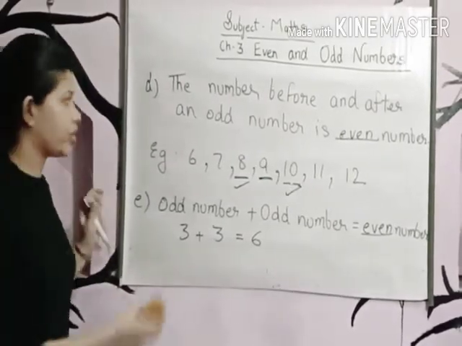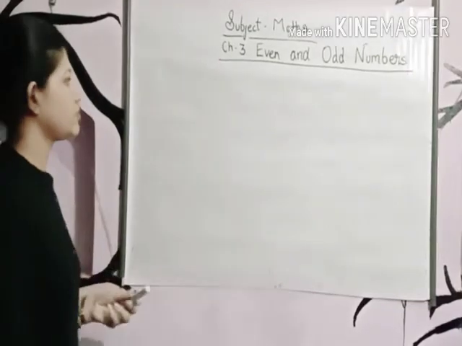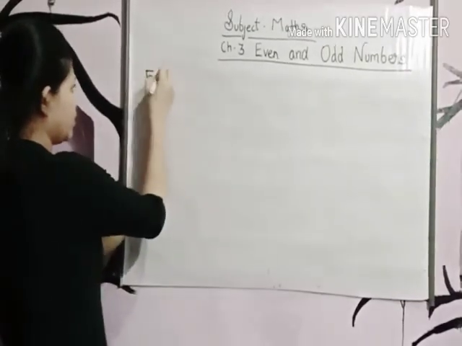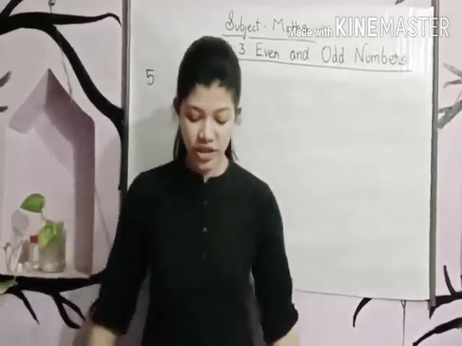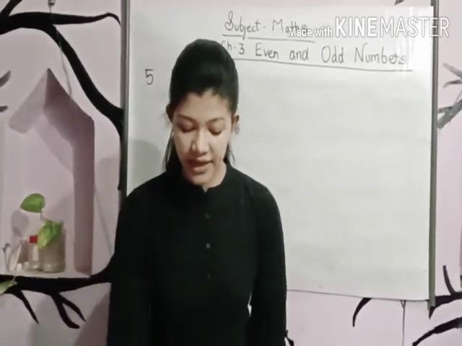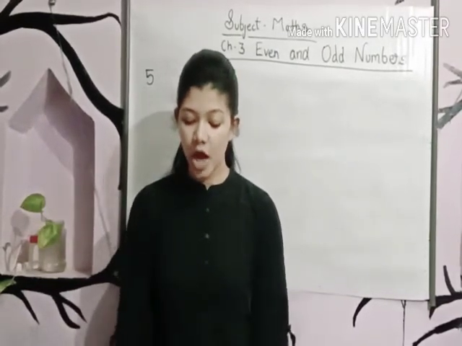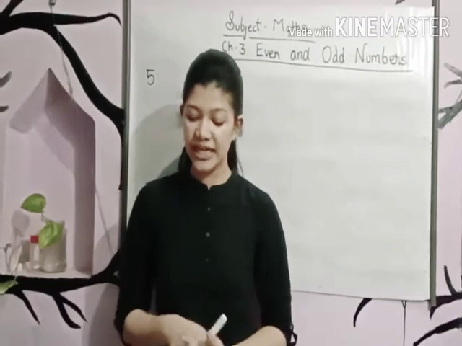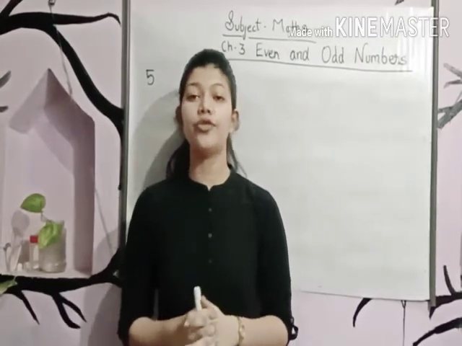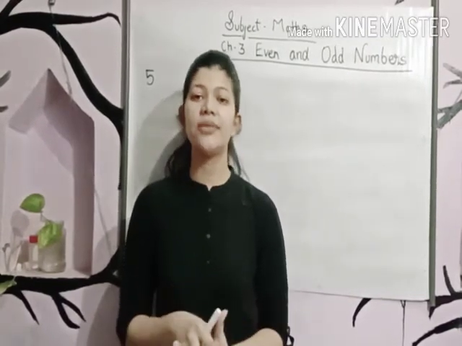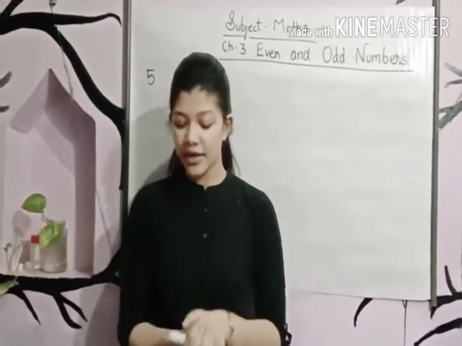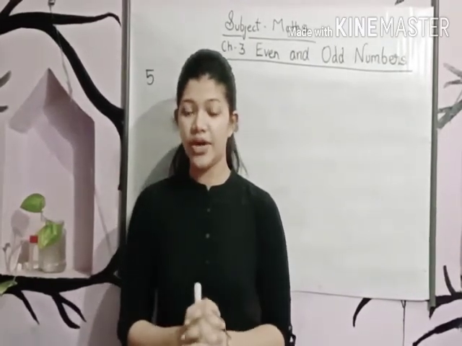Now let's come to question number 5. What is question number 5 saying? Shivani has 23 pens. How many more pens does she need to make 15 sets of 2s? So students, please don't be confused in reading this question.